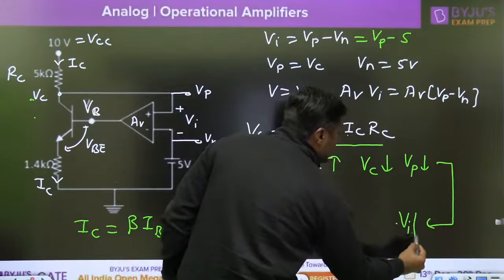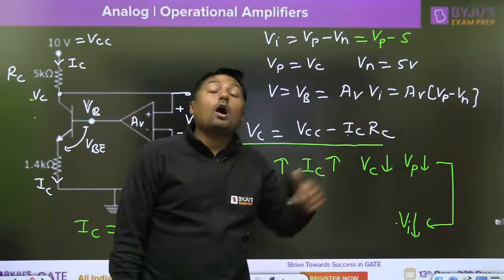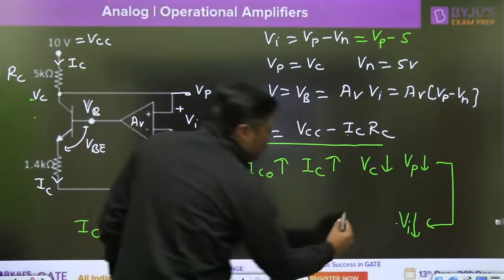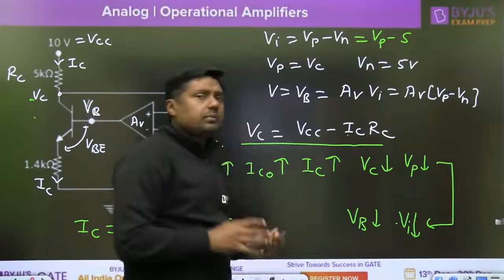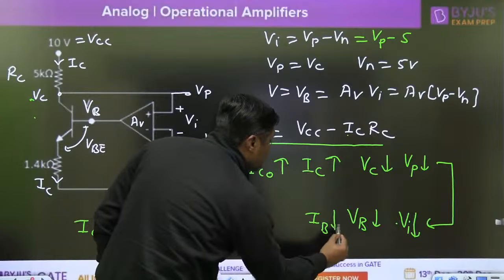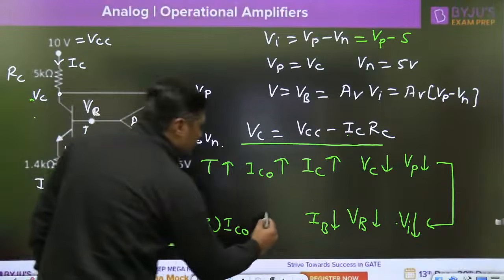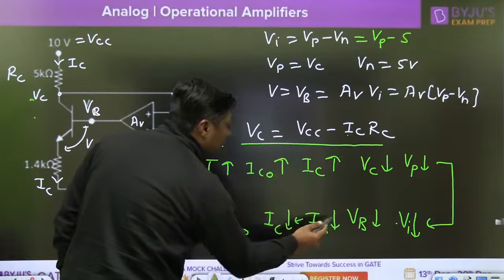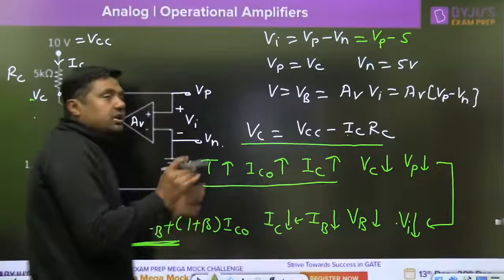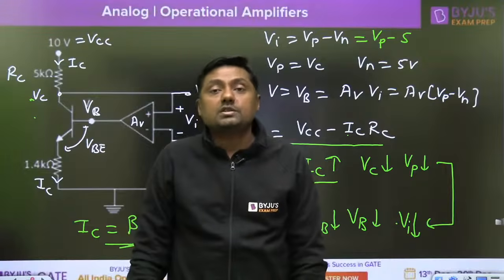When VI will decrease, everyone tell me. Once the VI will decrease, AV into VI, output of operational amplifier will decrease. And what is the output of the operational amplifier? VB. VB will decrease. When the base voltage will decrease, definitely the base current will decrease. And when the base current will decrease, what about this term? This term will decrease means IC will decrease. The temperature will try to increase the IC, but this path will reduce the IC so that rise in IC is compensated, and that is called biasing and stabilization of this circuit.